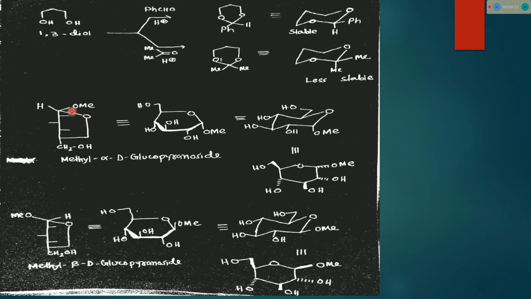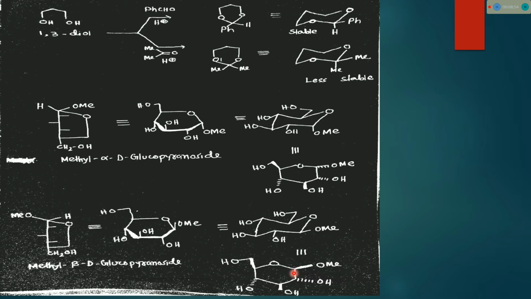So alpha: OMe on the right side, in chair form OMe axial. Beta glucopyranoside: OMe equatorial position, in chair form, OMe upside in the normal cyclic six-member ring.